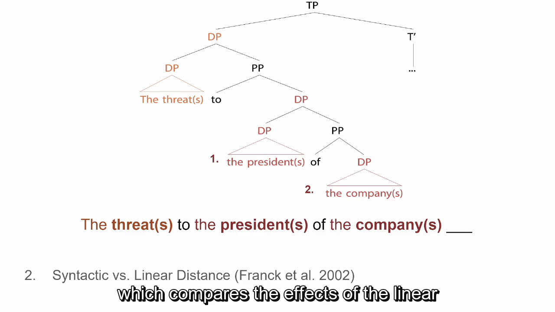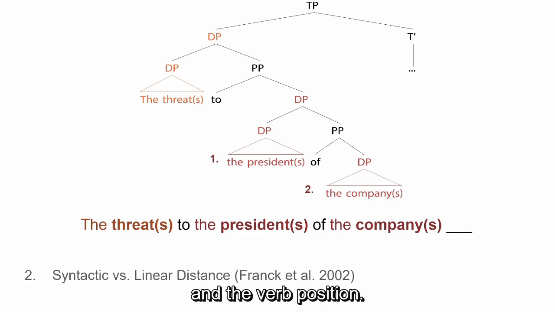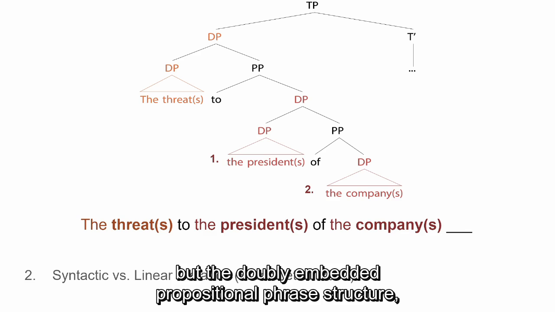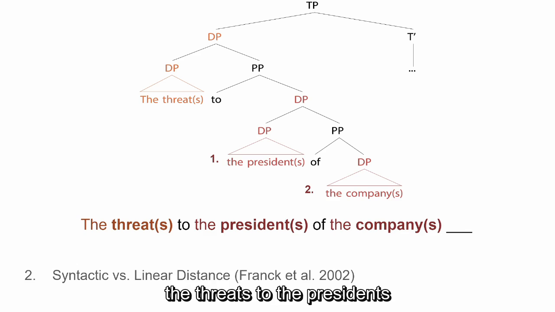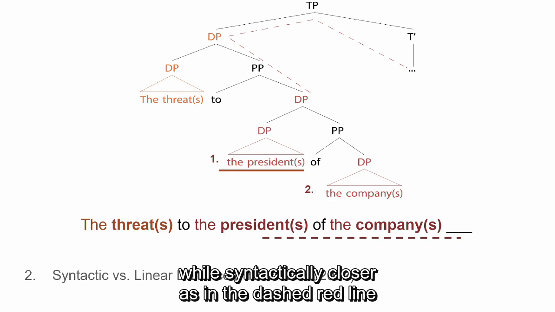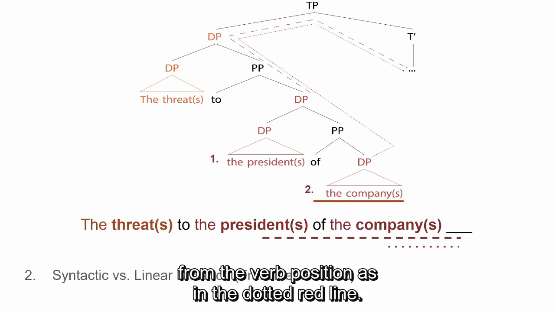2002, which compares the effects of the linear and syntactic distances between an attractor and the verb position. Participants are given preamble subjects with a doubly embedded prepositional phrase structure, the threats to the presidents of the companies, such that the first attractor is linearly further while syntactically closer, as in the dashed red line, while the second attractor is linearly closer but syntactically further from the verb position, as in the dotted red line.